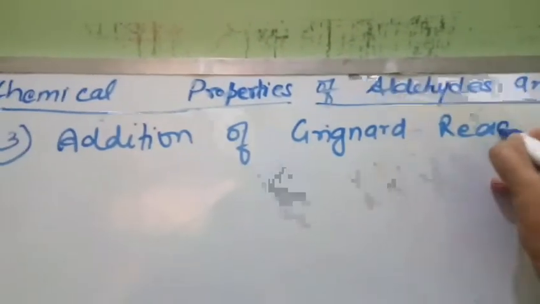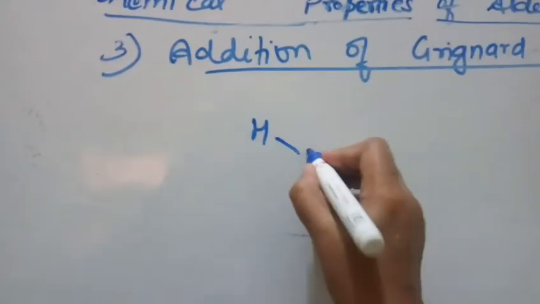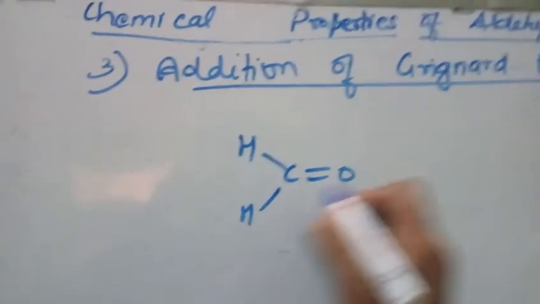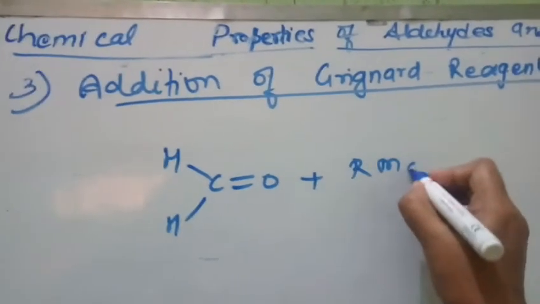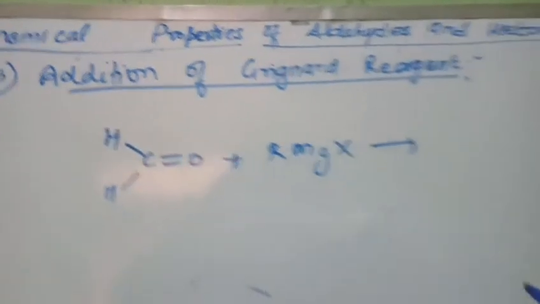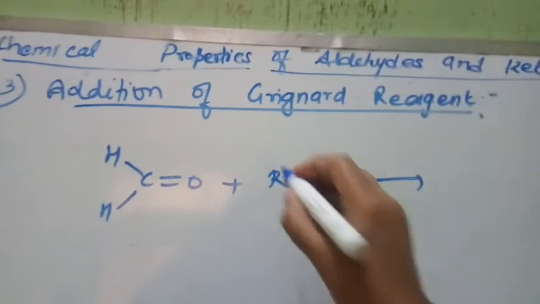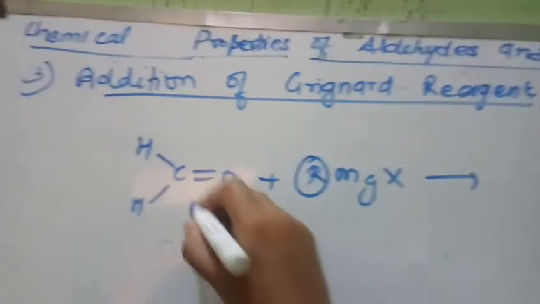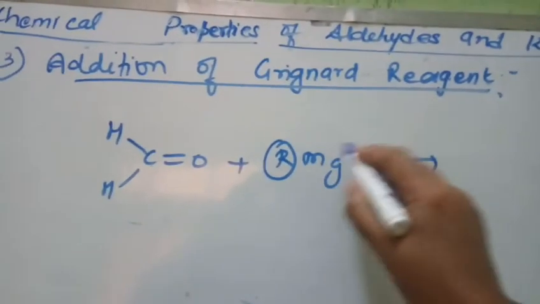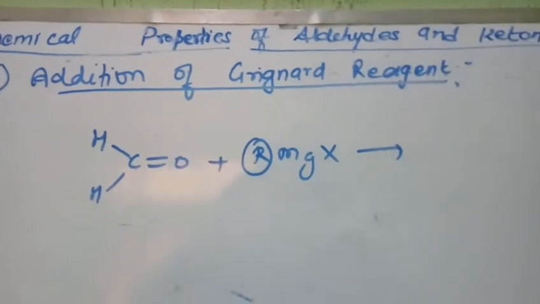Let us recall that when Grignard reagent, RMgX, is treated with methanal, we will get primary alcohols, right? This alkyl group will be negatively charged and will go to the carbon, and MgX will add to the oxygen.